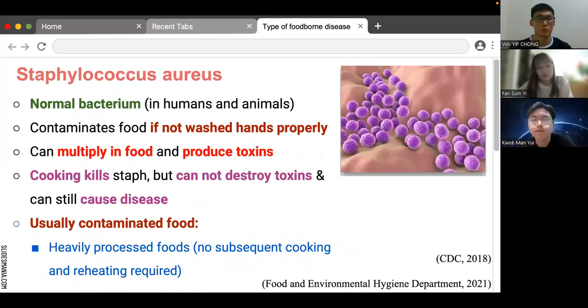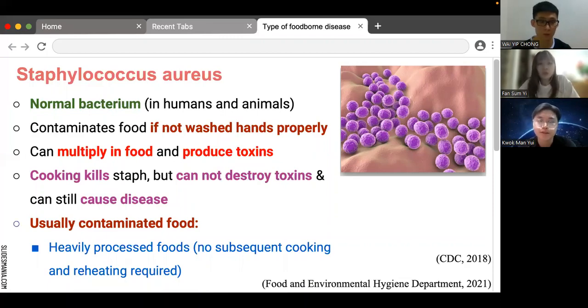The next bacterium is Staphylococcus aureus. Staph is a normal bacterium in humans and animals. About 25% of people and animals have staph bacteria on their skin and nose. It doesn't usually make healthy people sick. Staph has the ability to make toxins that can cause food poisoning.